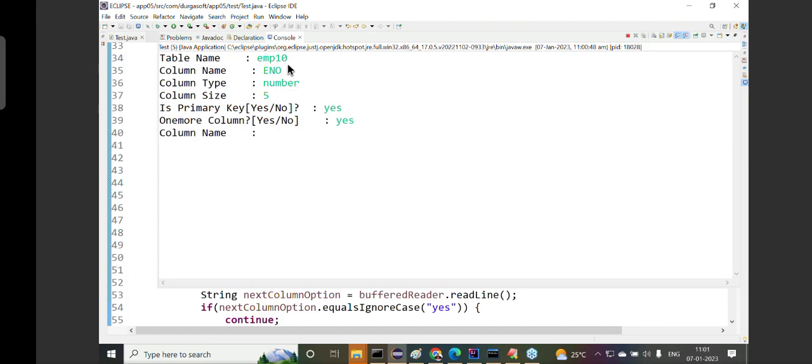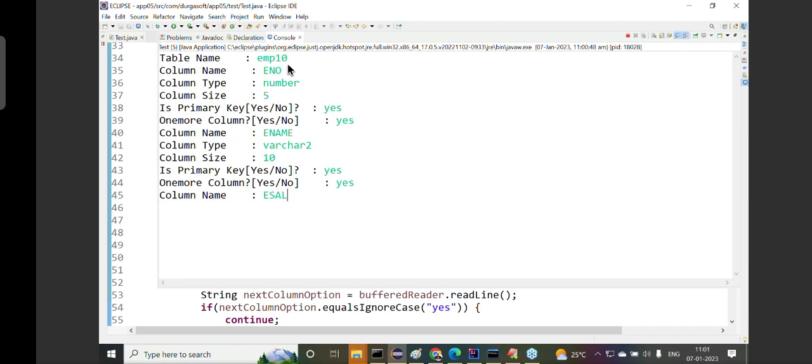One more column, yes. Column name, ENAME. Column type, varchar2. Column size is 10. Is it primary key? Again, yes, sir. Alright, sir. Next one, one more column, yes, sir.